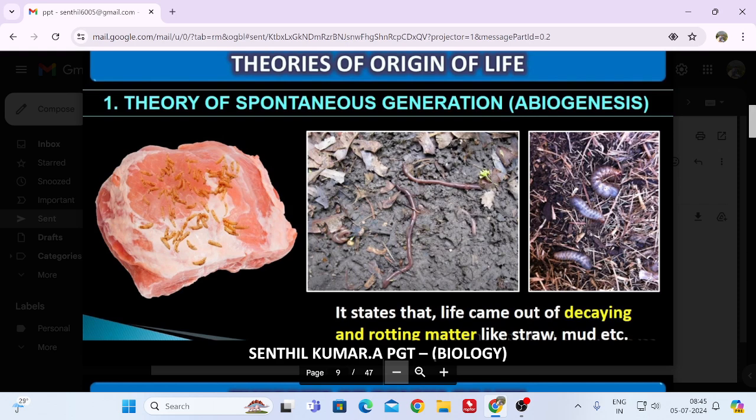Decaying means decomposition, which is undergoing decomposition. Rotting means what? We used to say fruits rot, right? Ripening, rotting. Okay, அழுகி போறது இந்த மாதிரி. That is a kind of degradation only.